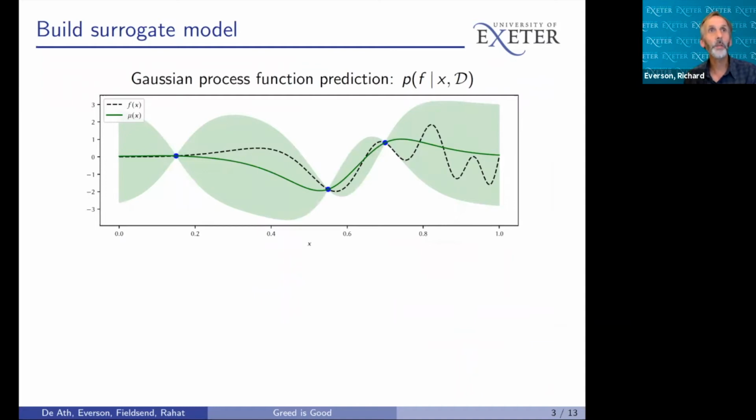Gaussian processes are commonly used as surrogate models as they provide natural estimates of the prediction uncertainty. Here, the dashed line shows the true function to be maximized, the green line shows the mean prediction, and the light green shading shows two standard deviations around the mean. And there's large uncertainty away from the evaluated points marked in blue.